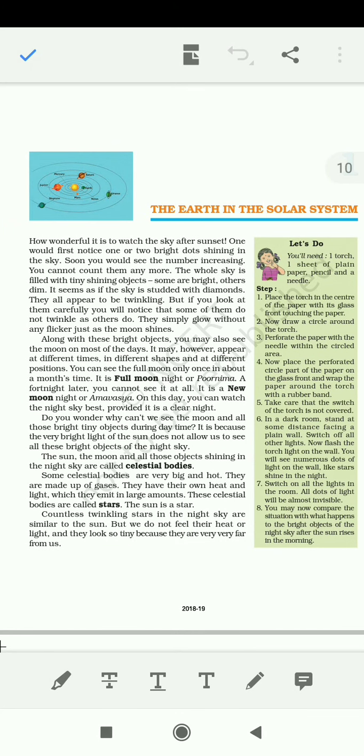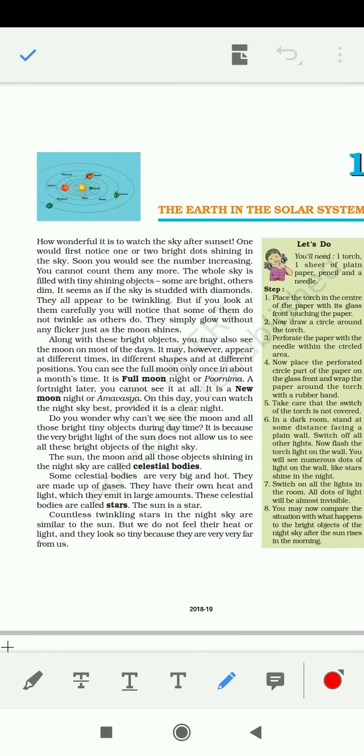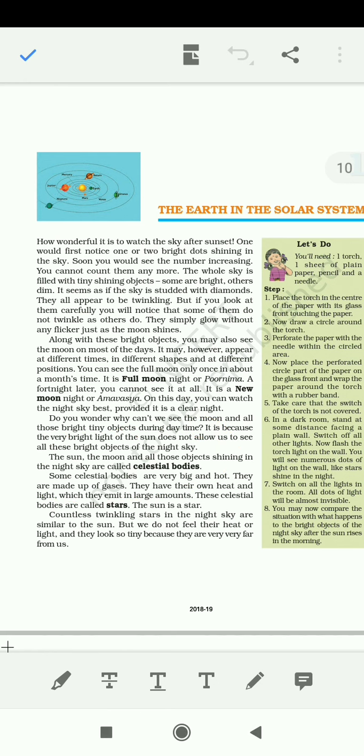Now friends, the very bright light of the sun does not allow us to see the moon and the stars in the daytime. This is the main reason we are unable to see them in the daylight. Apart from that, what are celestial bodies? Here it is clearly written that the sun, moon and all the objects shining in the night sky are called celestial bodies. So I don't think there is any doubt whatsoever. Generally speaking, in layman language, anything that the sky has can be termed as celestial bodies. But there are their proper definitions.